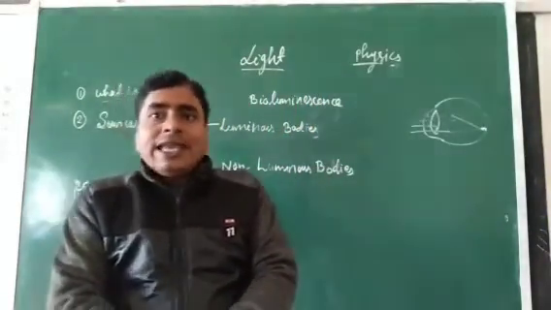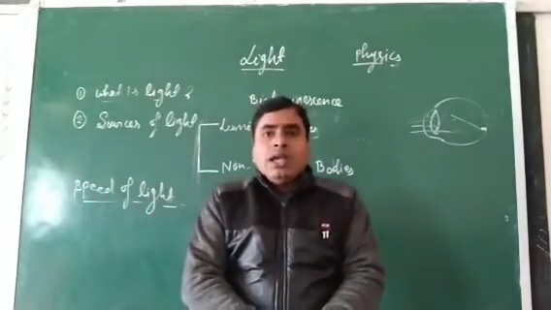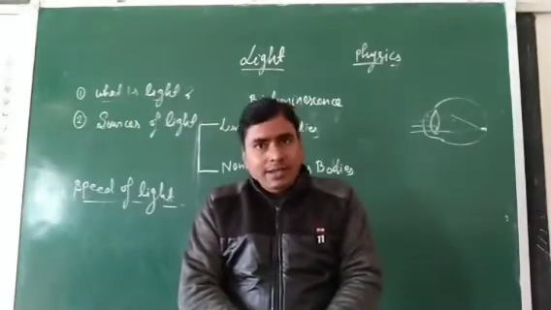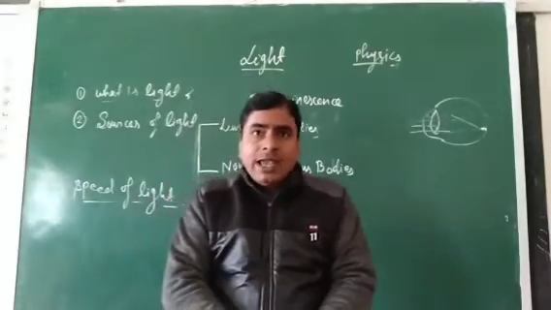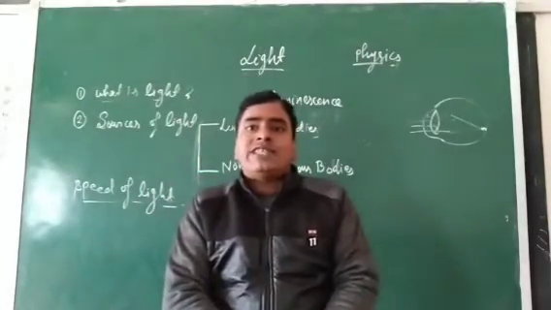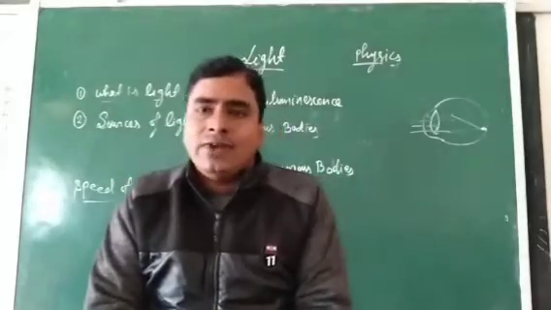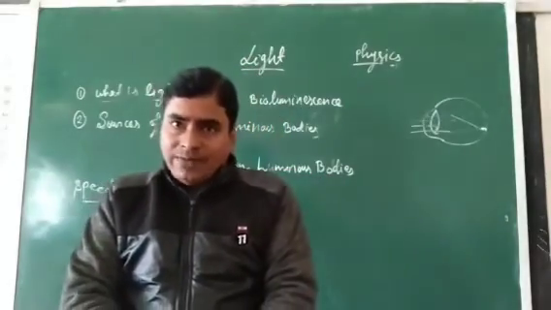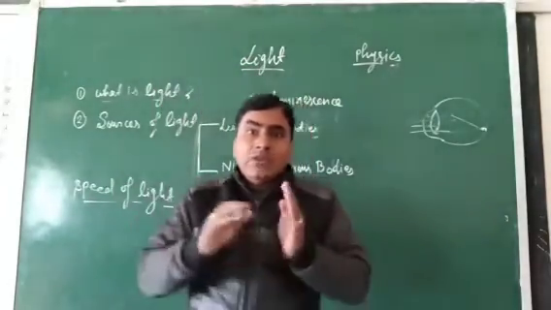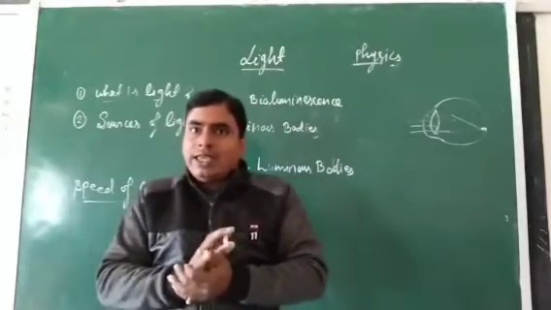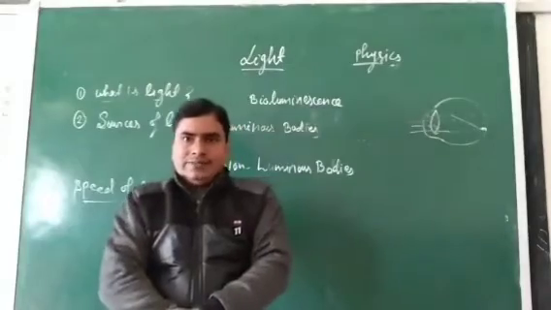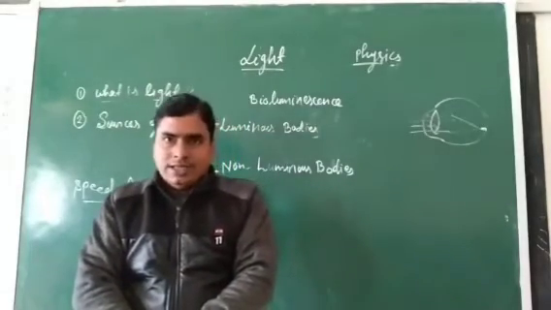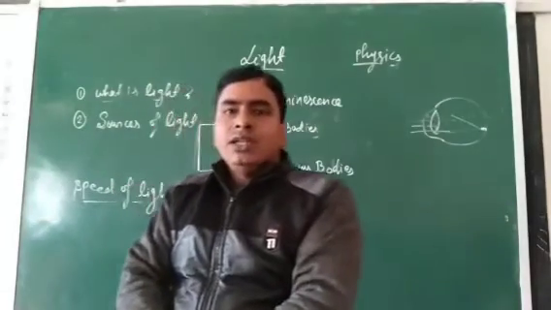So finally we can say that light is what? It is an invisible form of energy which gives us the sensation of sight. From this invisible energy, we can see each and every object around us. Clear, students?